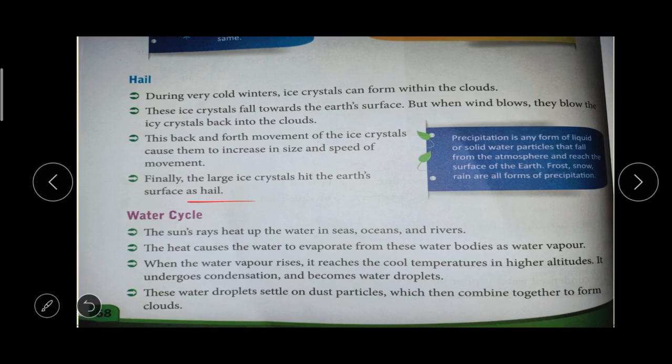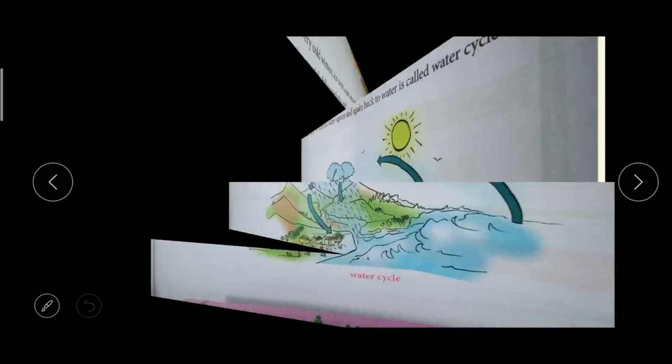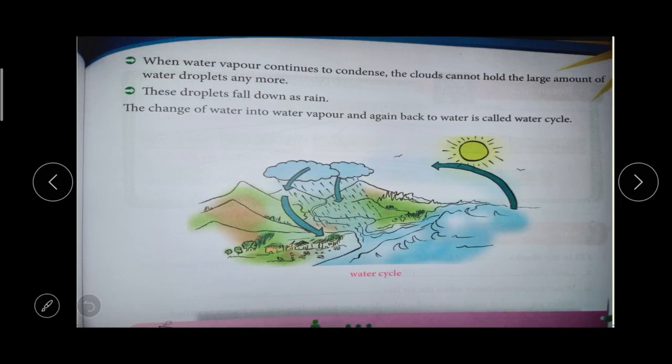Then when the water vapor rises, it reaches the cool temperature at the higher altitude, because the temperature there is very cool. So it undergoes condensation, and the water vapor turns into water droplets. These droplets settle on dust particles and form the clouds. The water vapor continues to condense like this.